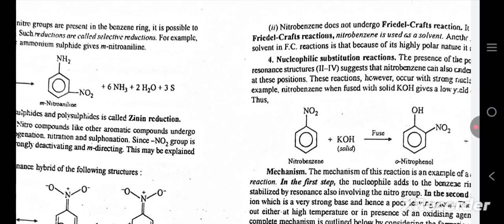Nitrobenzene does not undergo Friedel-Crafts reaction. In fact, in Friedel-Crafts reactions, nitrobenzene is used as a solvent.